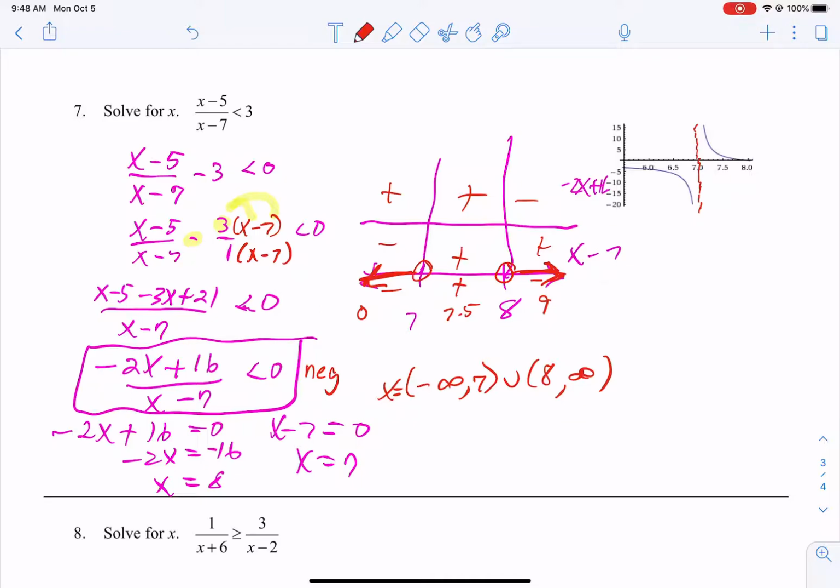So this part of the graph is negative. This is the part I need to look at. So something's a little weird. Let me just, give me a second here.